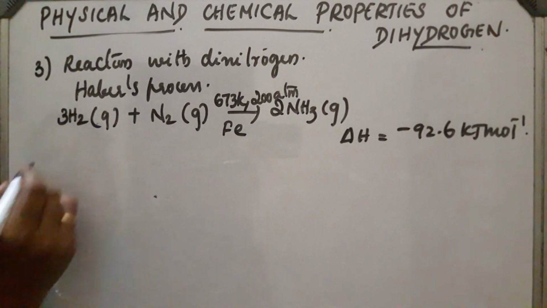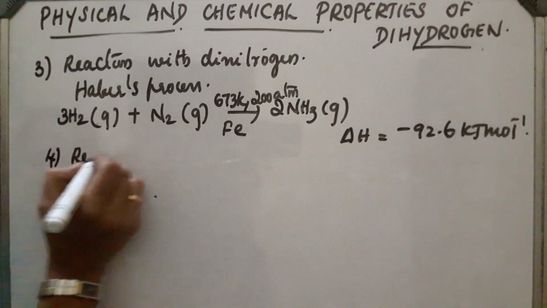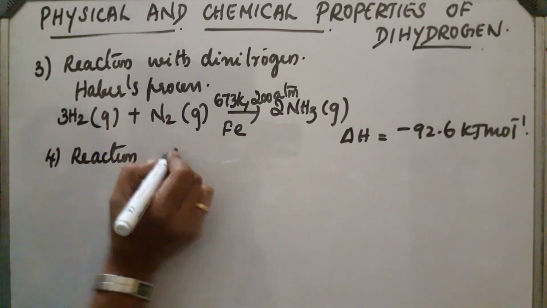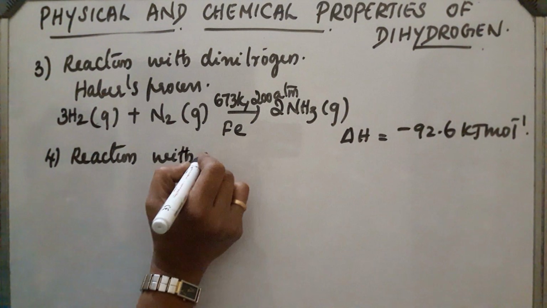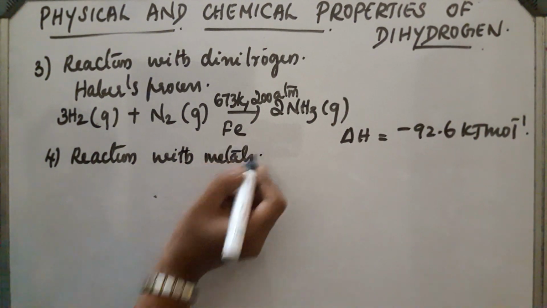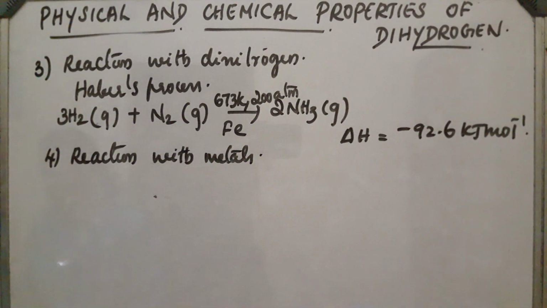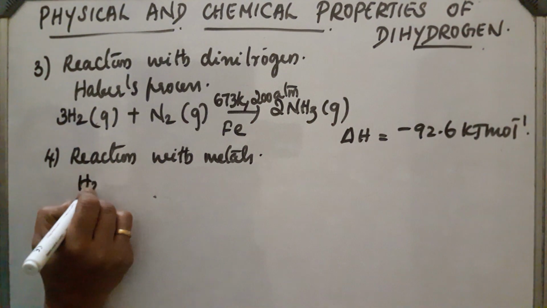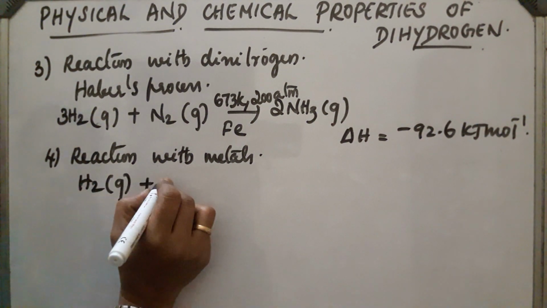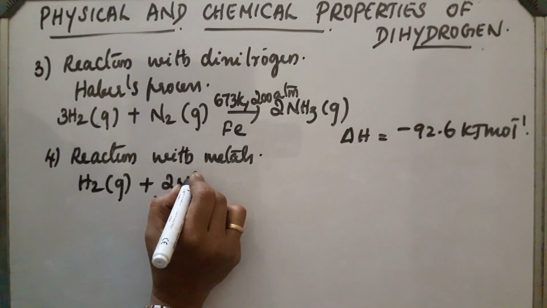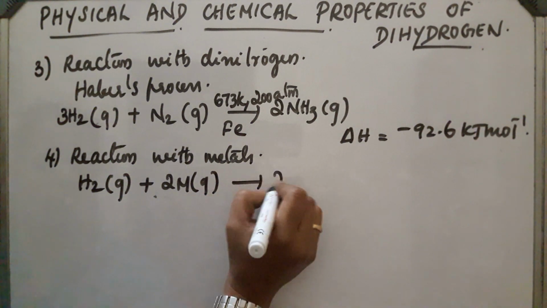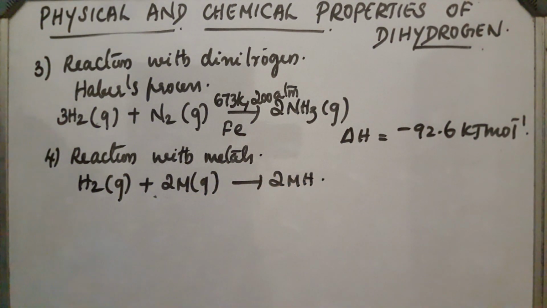Now, fourth one, reaction with metals. At very high temperature, it yields hydrides, that is H2 plus 2M gives 2MH, hydride is obtained.